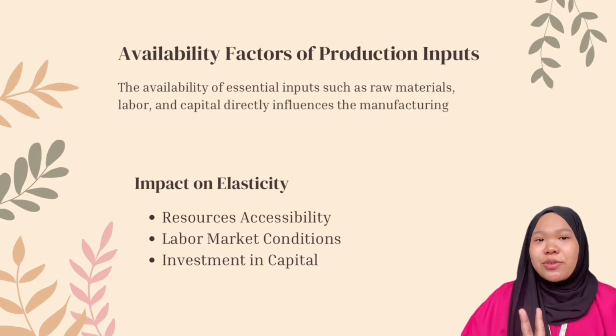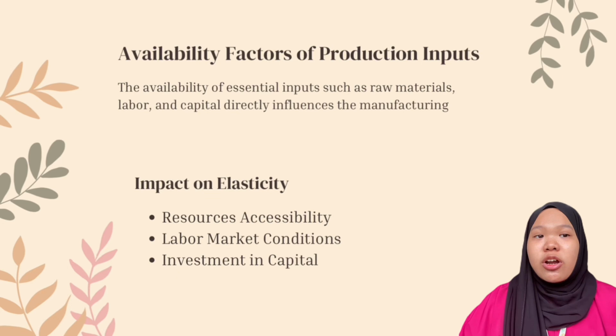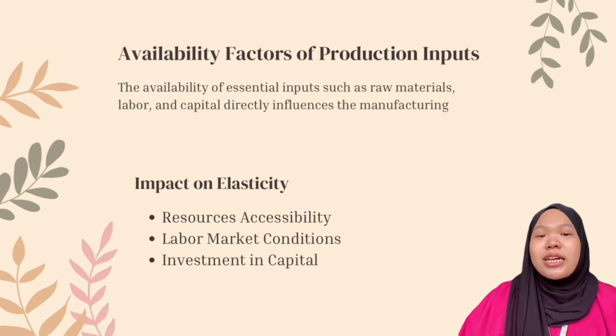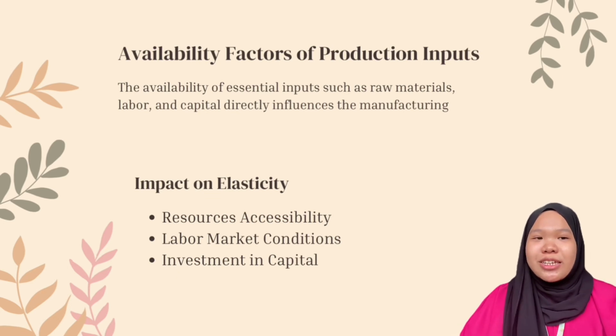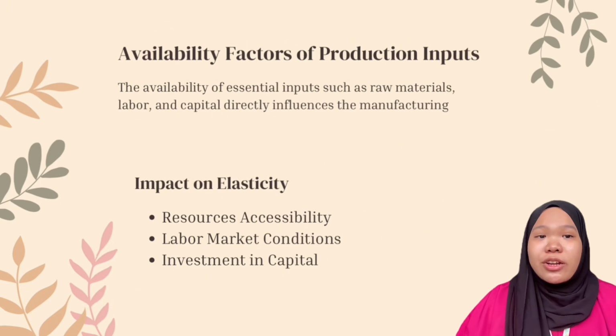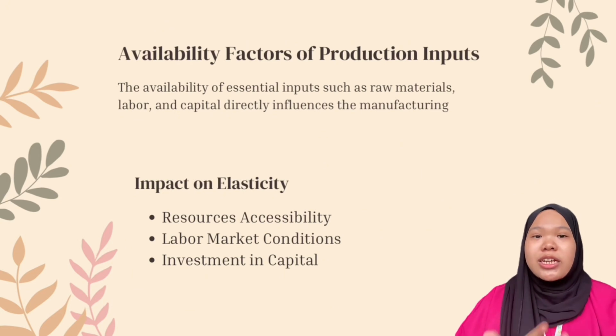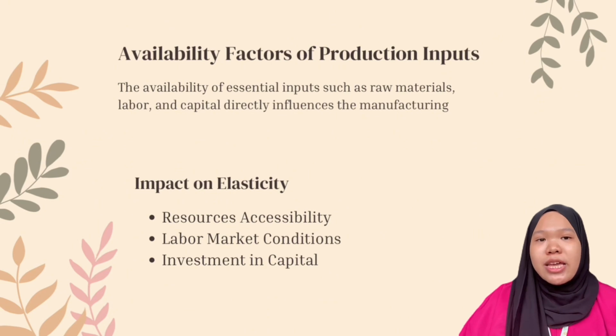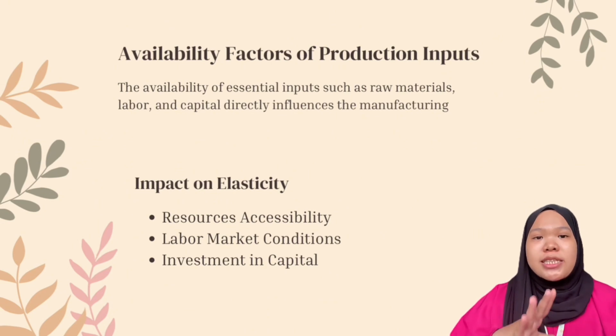Now, let's move on to our second factor, which is availability of production inputs. The accessibility of essential inputs such as raw material, labor, and capital directly affects a manufacturer's ability to adjust supply in response to price change.